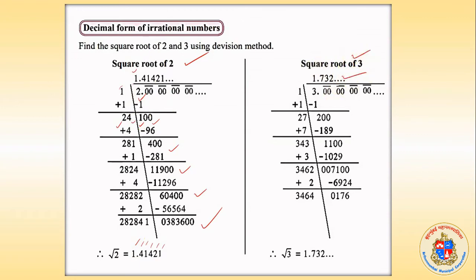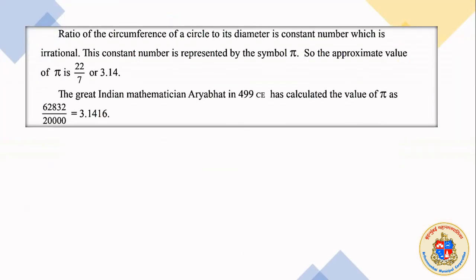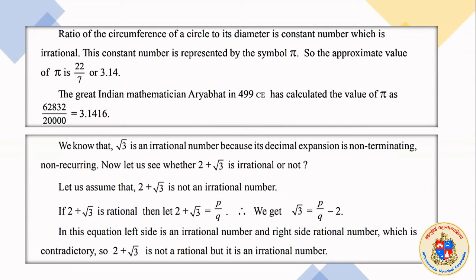Square root of 3, same situation, which tells us that these numbers are not having a decimal format which is terminating and which is recurring. Non-terminating, non-recurring हो गया, and this is what is irrational numbers का decimal format. So a number whose decimal expansion is non-terminating, non-recurring is called irrational. When these numbers are considered, we classify the whole numbers as real numbers. Real numbers इसलिए नाम डाला because by this the number line gets complete.